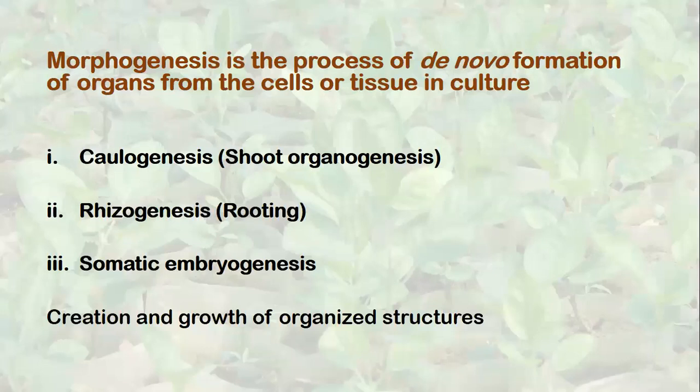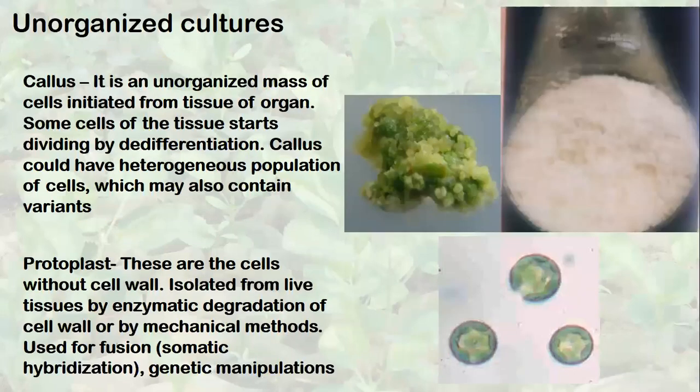Because callus is having differentiated cells, all types of cells, but it is an unorganized mass of cells. There is no organization level. It's an unorganized mass of cells. You people are right. In many books, it is also written undifferentiated mass of cells. No issue. Till now we were talking about morphoforms of organized culture. Now I talk about morphoforms of unorganized culture.